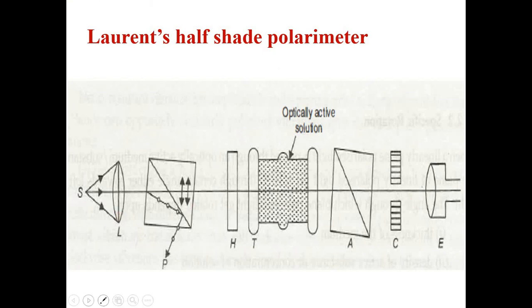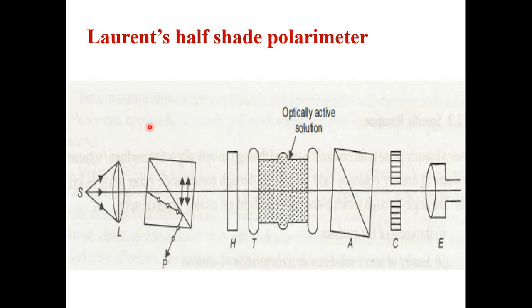Next to that, you can see the letter provided is capital L. So L is nothing but the lens. You can see the lens is kept in front of the source of light. So S stands for source of light, L stands for lens. Then here you can see P is written.